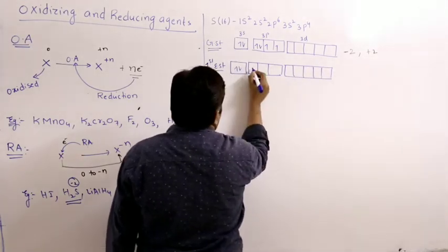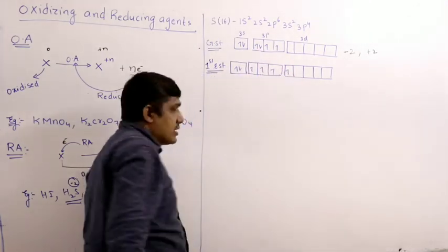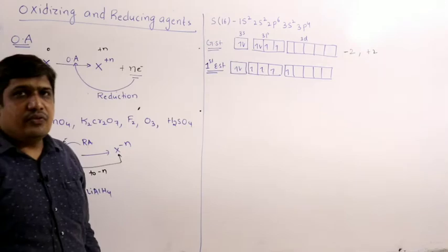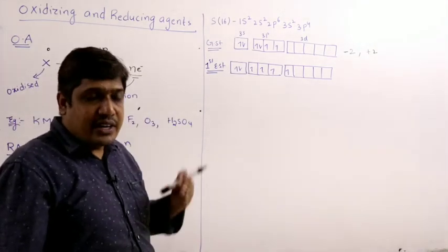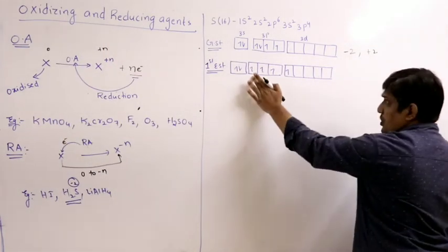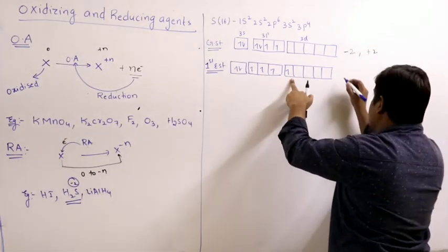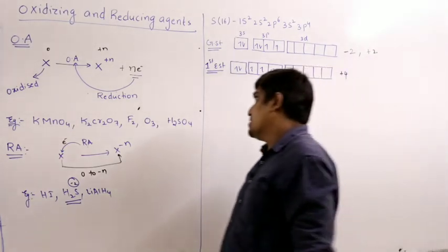Okay. So, this electron is promoted. Now, how many unpaired electrons does it have? 4. Gaining 4 electrons is difficult, but it can lose 4 electrons or share 4 electrons with a more electronegative atom. So, 1, 2, 3, 4 electrons. So, here it shows +4 oxidation state.